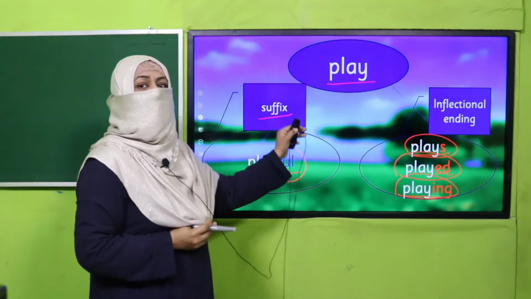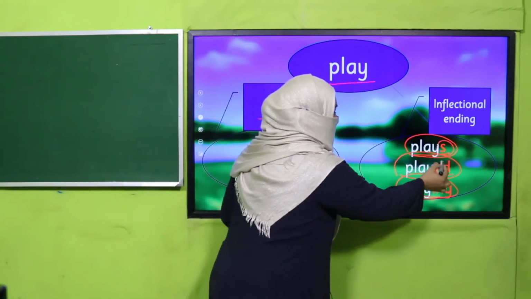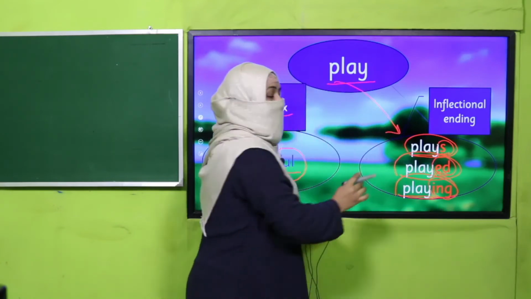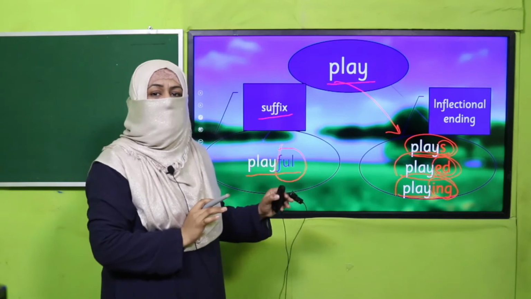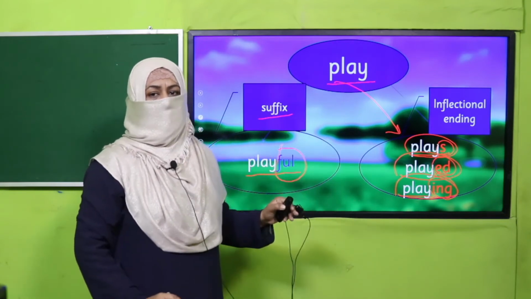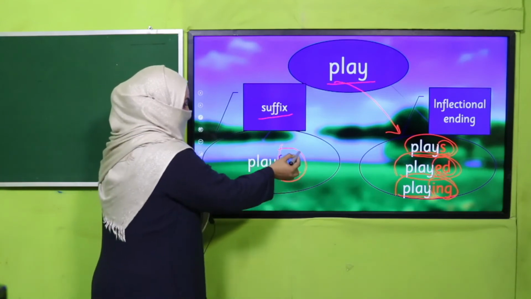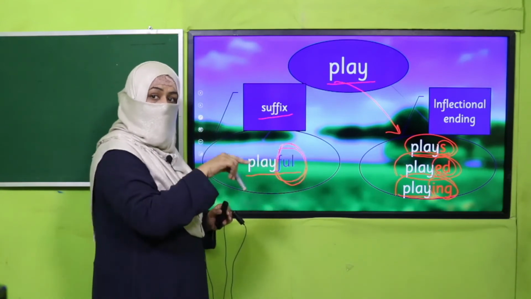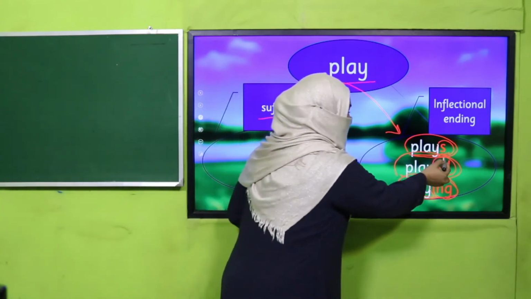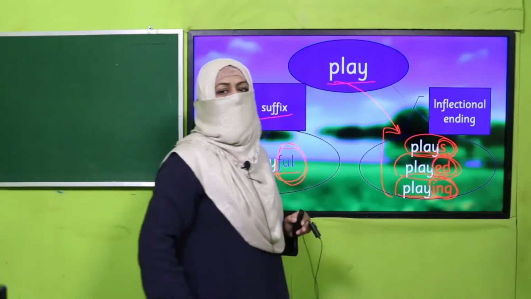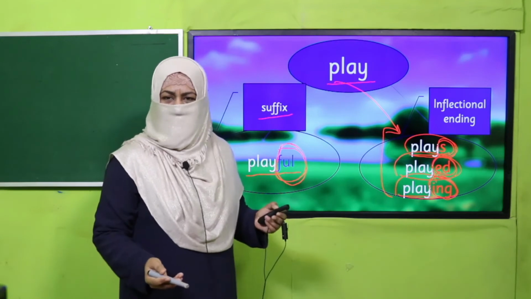It means by adding this chunk, the tense of the root word, the base word, is changing. That's why it's an inflectional ending. Can you differentiate? Now, a suffix does not change number or tense, but if number or tense is changed, it is an inflectional ending. Simple. You got it?